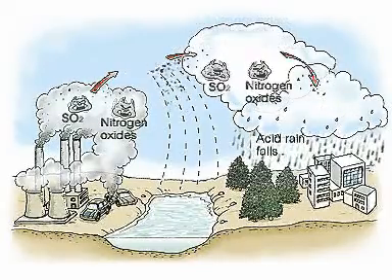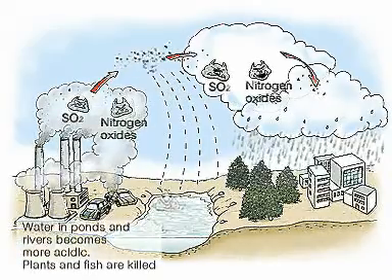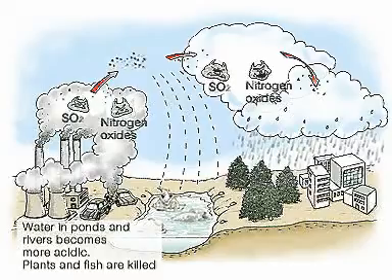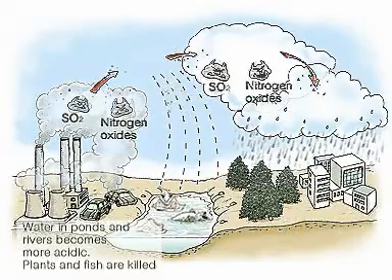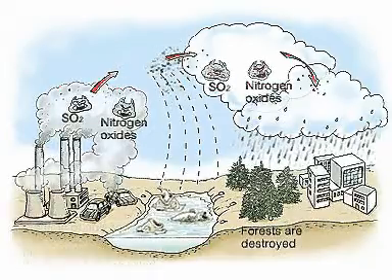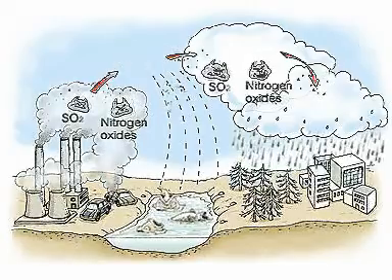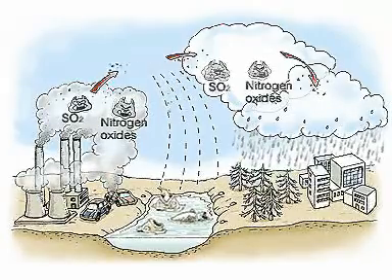Acid rain can dissolve harmful metals from the soil of lakes and riverbeds. Increased acidity will also harm aquatic life and the water ecosystem. Acid rain can destroy forests and affects crop production.